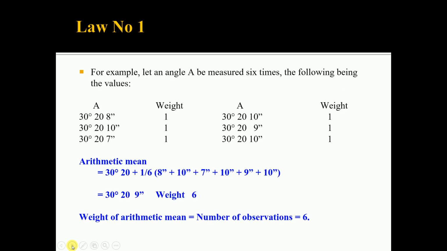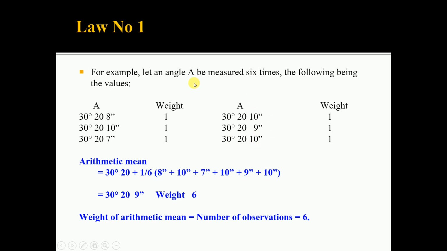The same can be discussed by taking a simple example. Let an angle A be measured 6 times, and the 6 observations are 30 degrees 20 minutes 8 seconds, weight 1, 30 degrees 20 minutes 10 seconds, 30 degrees 20 minutes 7 seconds, 30 degrees 20 minutes 10 seconds, 30 degrees 20 minutes 9 seconds, and 30 degrees 20 minutes 10 seconds.